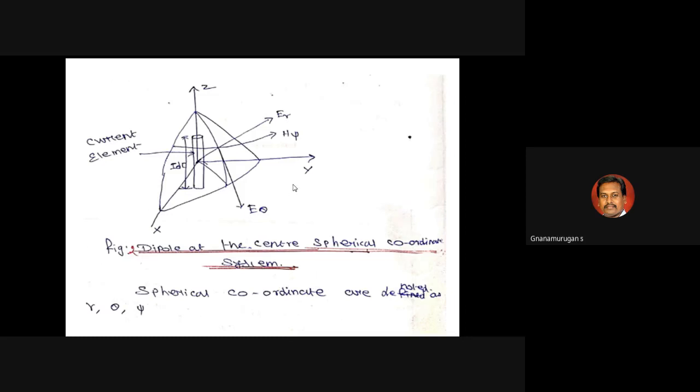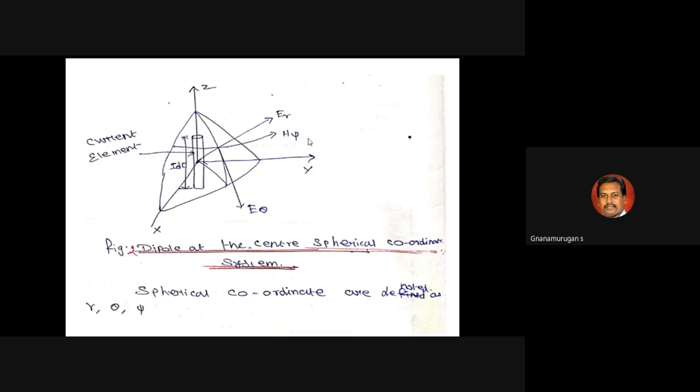The electric field components are E theta and E r, and H phi is the magnetic field component. Here r, theta, phi is the spherical coordinate system, and this dipole is a current element.